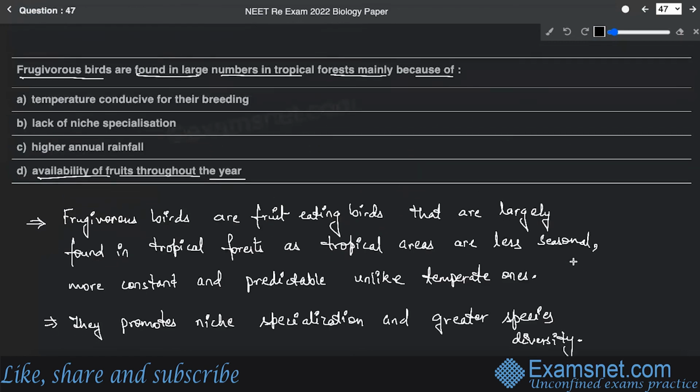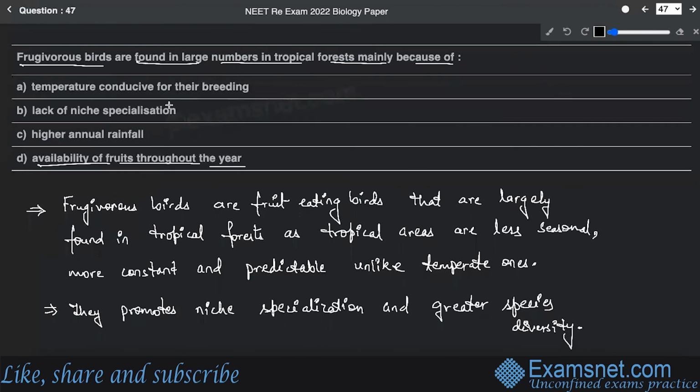All right, that's why the correct answer, if you look into the options that have been given, is the availability of fruits throughout the year. Since the season is very constant, it is not very fluctuating. So that's why there is availability of fruits all throughout the year. Option D is the correct answer.